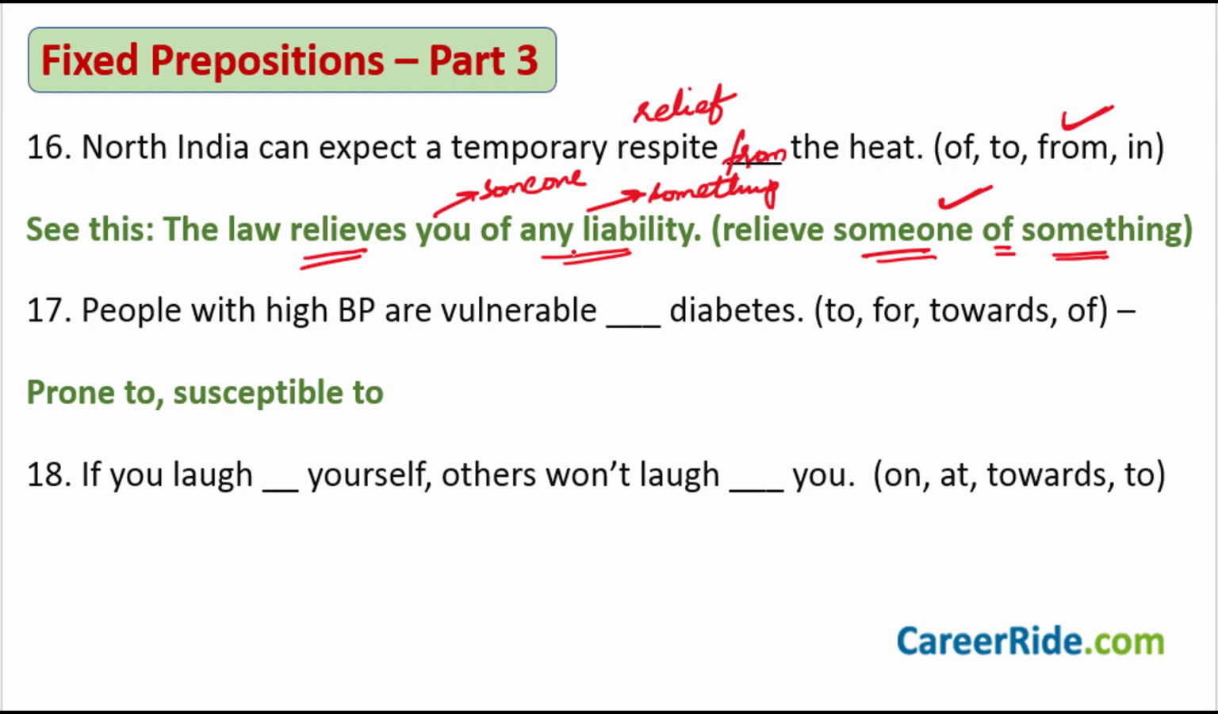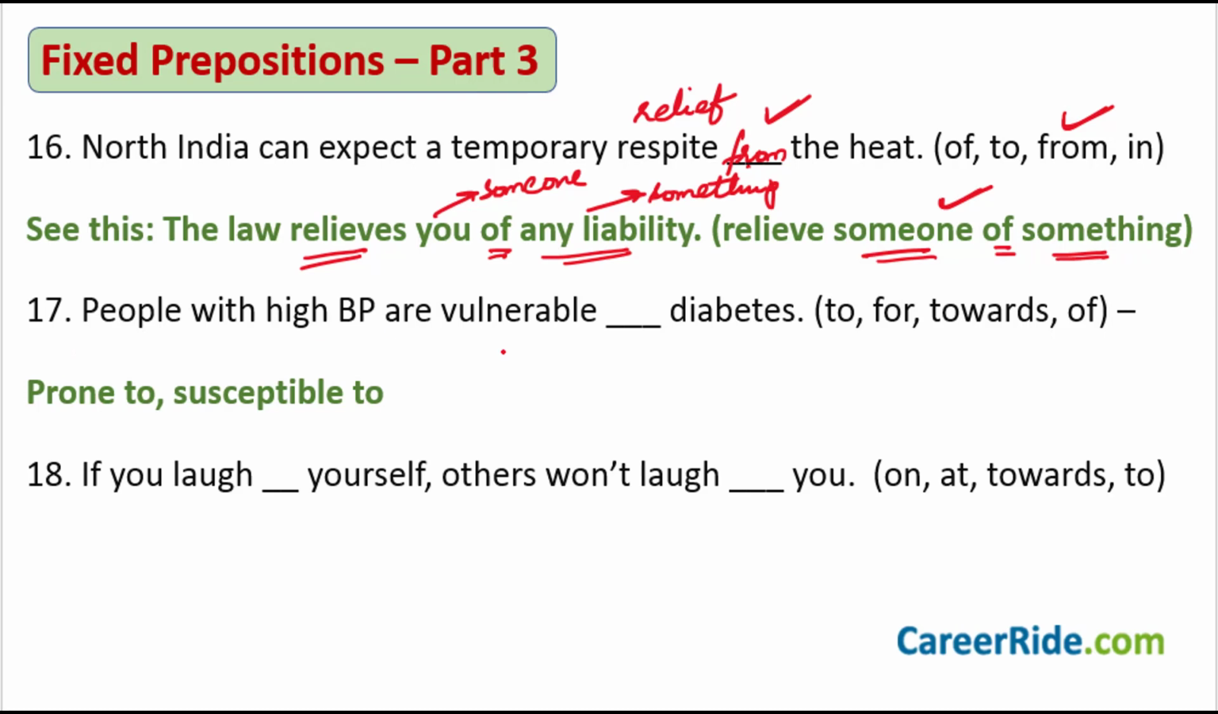So pay attention to these two sentences. If it is just saying that you get relief from this, this kind of construction, you get respite from the heat. This is what you would say. You would say from. Otherwise, if you relieve someone of something, then you would say of. Okay. Sentence number 17.